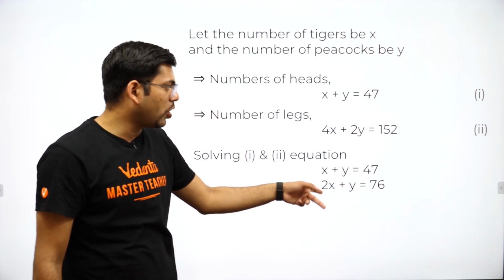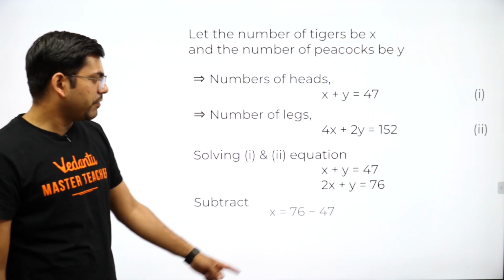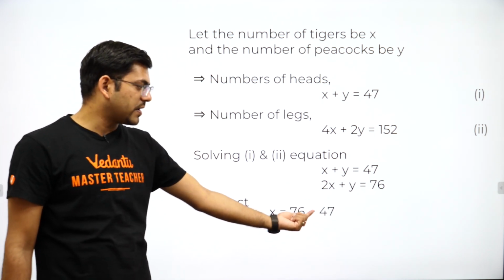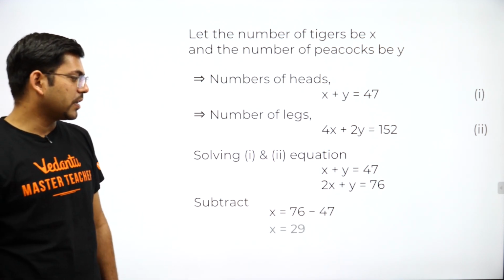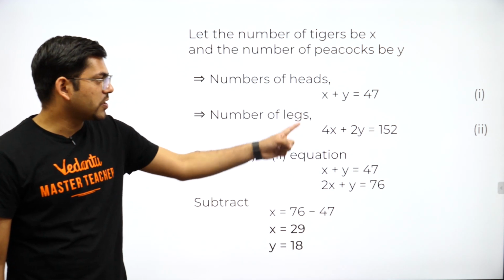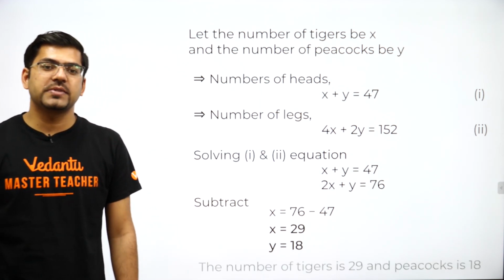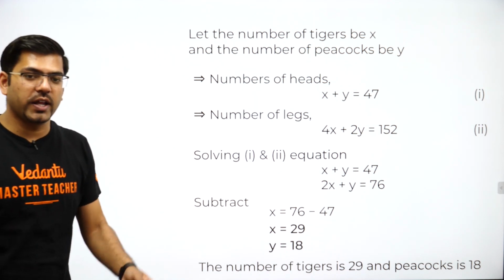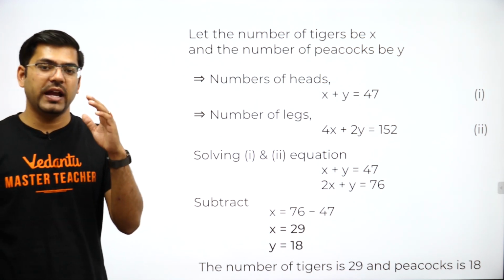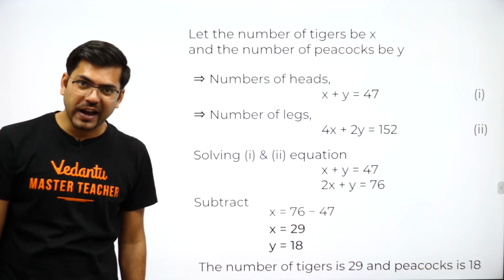Now solving both of them, I will get the value of X. We need to subtract, and the value of X would be 76 minus 47, which is nothing but 29. And when we put this 29 into the equation, we get Y equal to 18. So the final answer is: the number of tigers is 29 and the number of peacocks is 18. Don't forget to write the conclusion line. It is important.